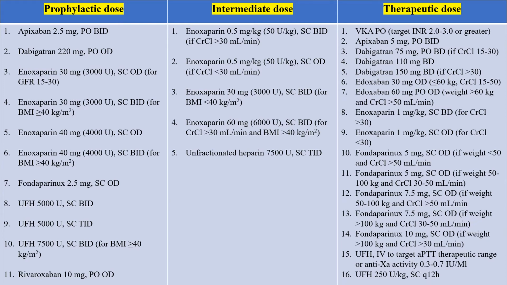And intermediate dose lies between these two treatment intensities, that is enoxaparin in the dose of 30 milligrams BD for a patient who has normal body weight, or unfractionated heparin in the dose of 7500 units subcutaneously TDS, or thrice a day.